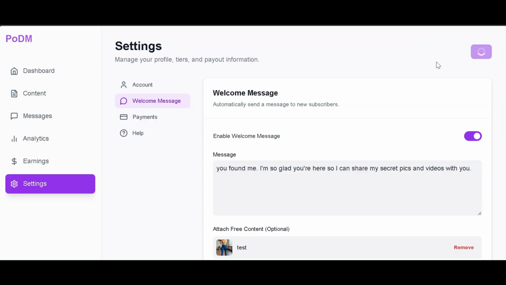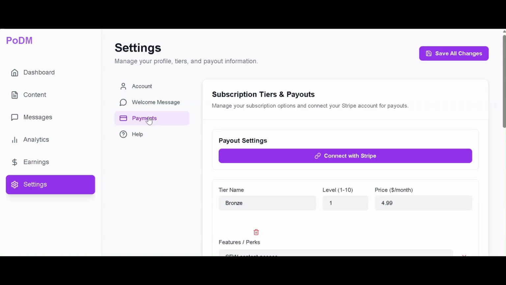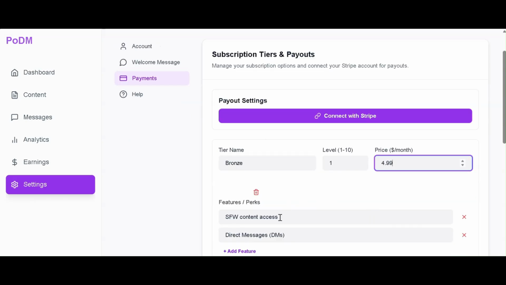Finally, head to Payments. You'll connect your Stripe account here to get paid. You can also manage your tiers here and add specific features or perks, like direct messages or NSFW pictures, so fans know exactly what they're getting at each level.